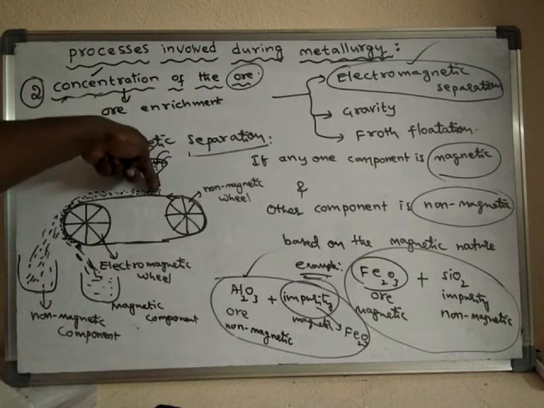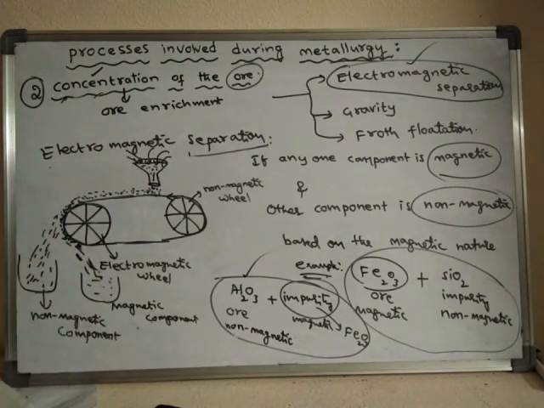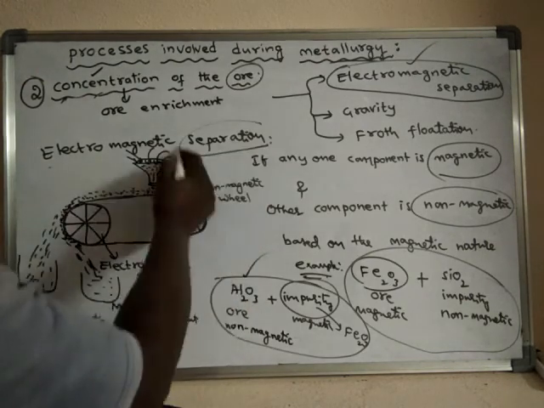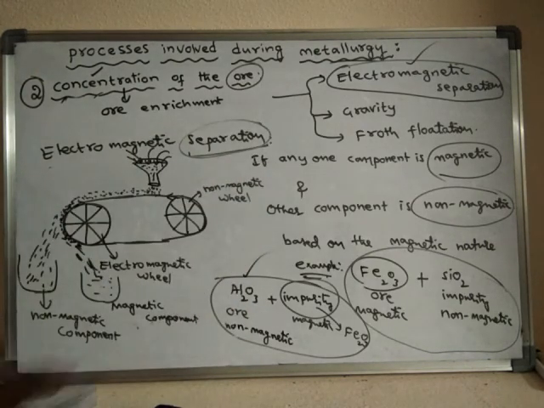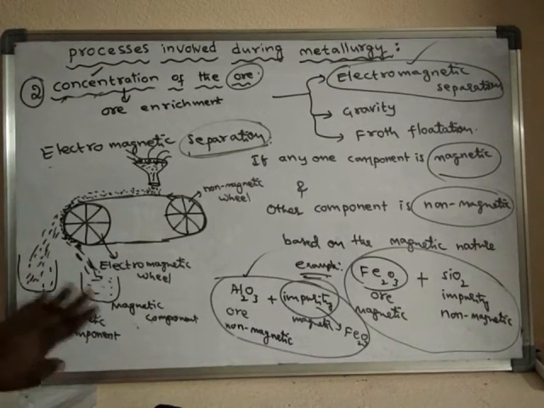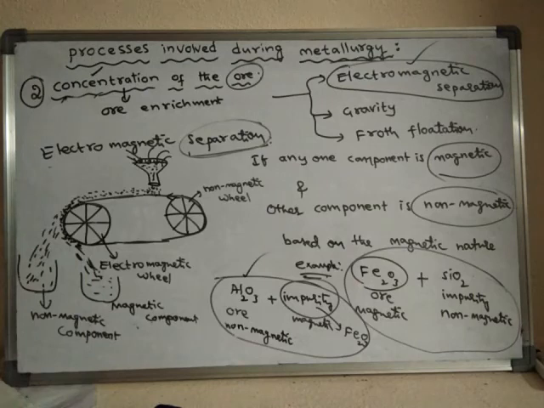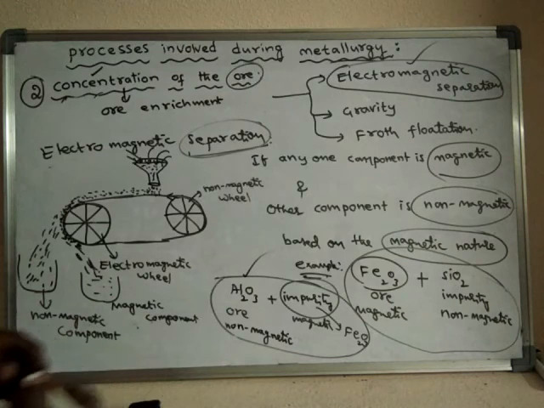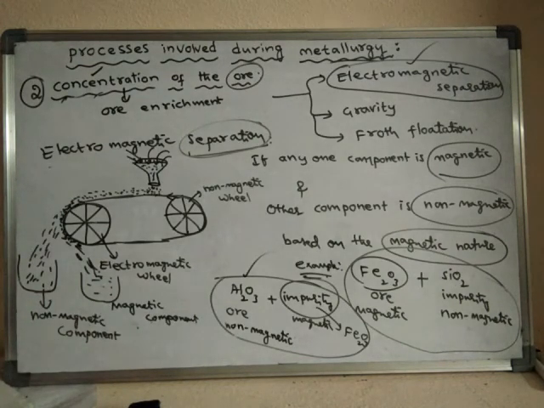We are pouring the pulverized ore, which has impurity along with it. But during electromagnetic separation, the impurity is separated from the ore depending upon the magnetic nature. Based on the magnetic nature, the ore is separated from the impurity.